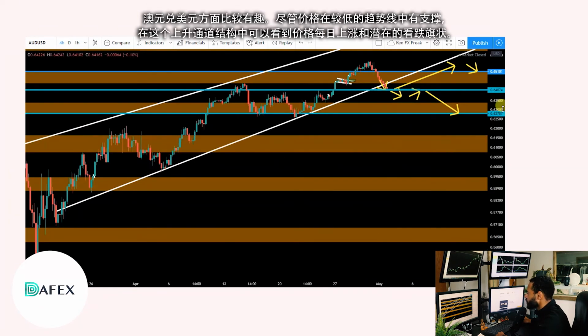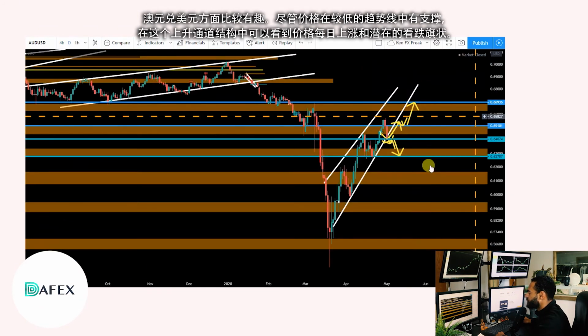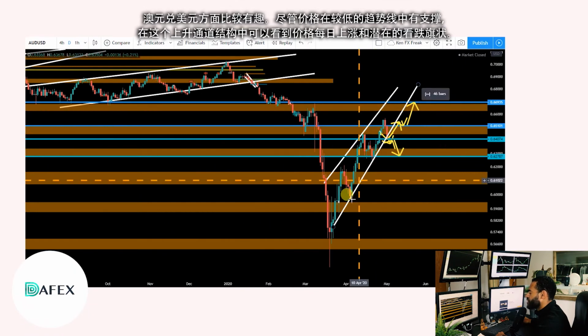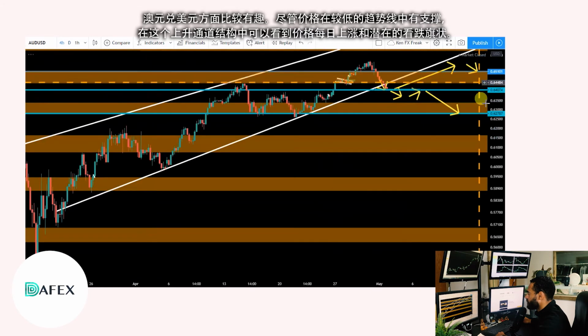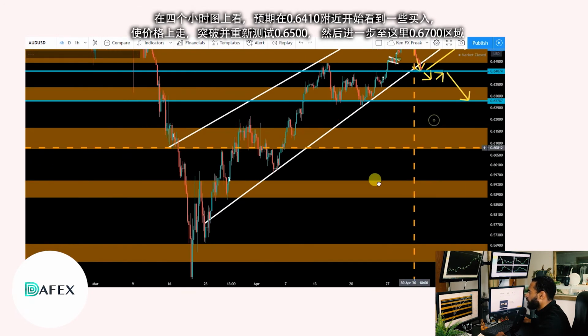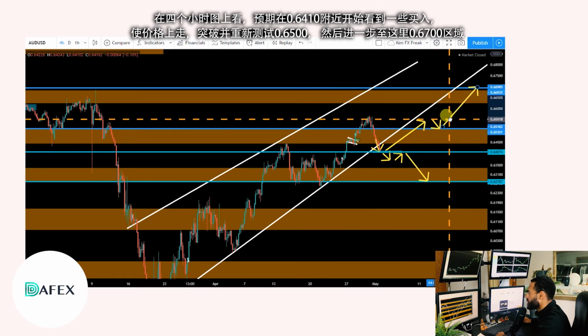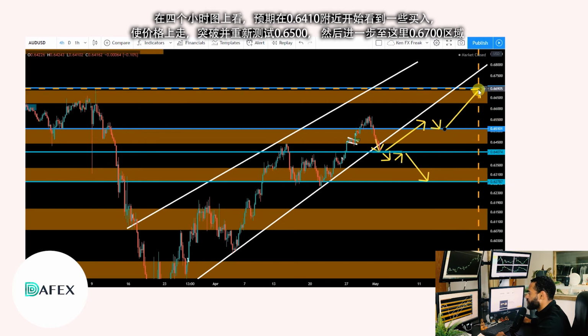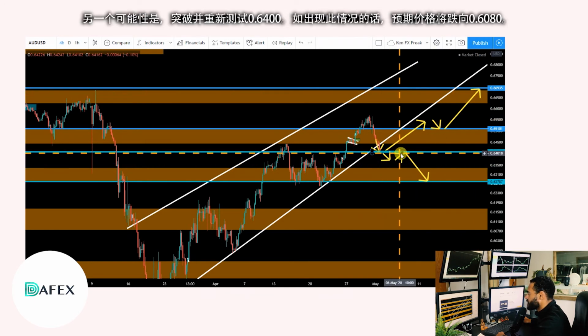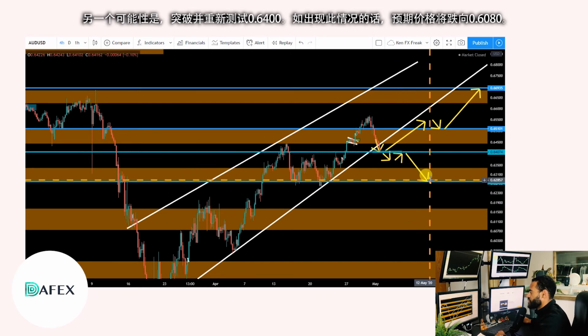Aussie dollar. We're at a bit of an interesting area here. If you look on a daily, rising within this ascending channel structure, potentially a bearish flag, although price caught support on the lower trending trend line. On the 4 hour, I'd like to see some buying come in around 64.10. Start buying to the upside, breakout and retest 65, and then further towards this area here, 67. All right, there's a chance that we break out and retest 64.00. If that is seen, then we're going to head down towards 62.80.